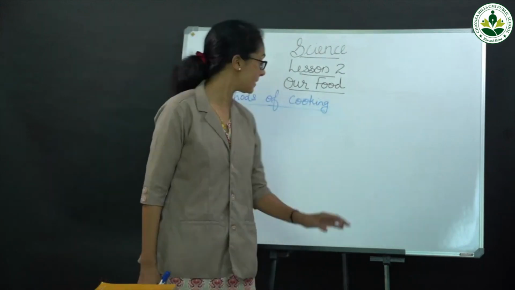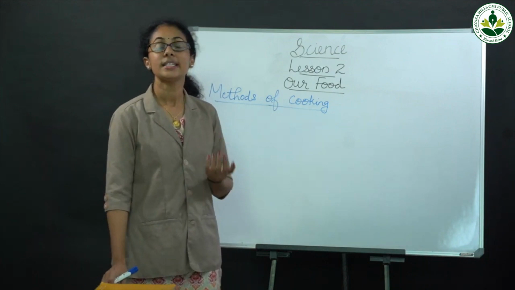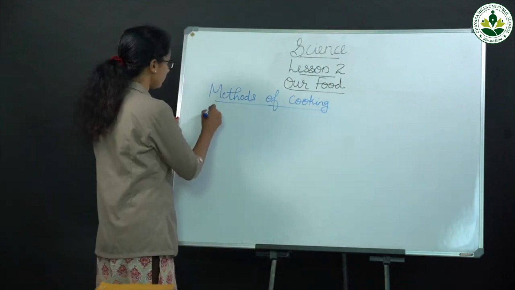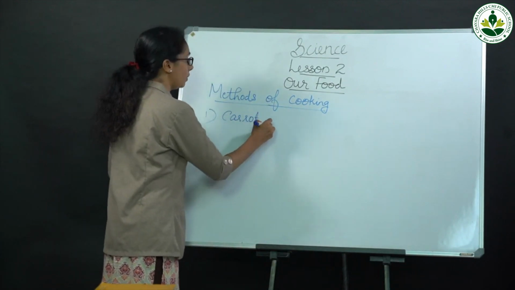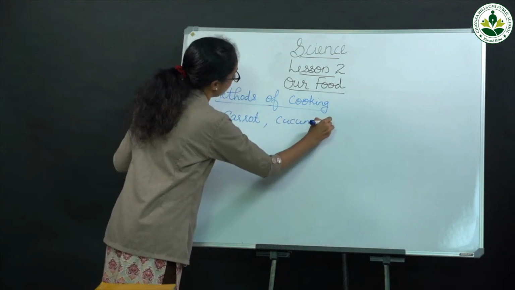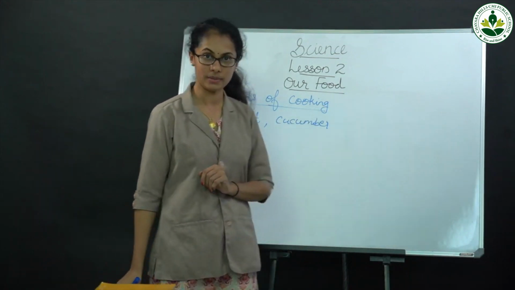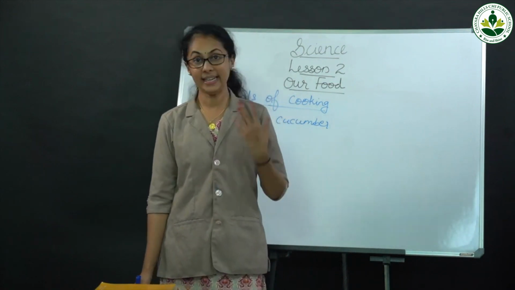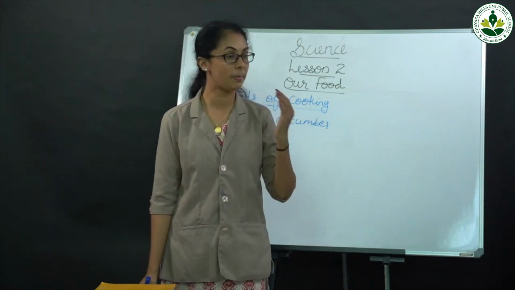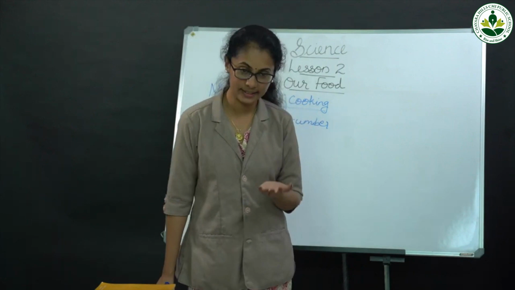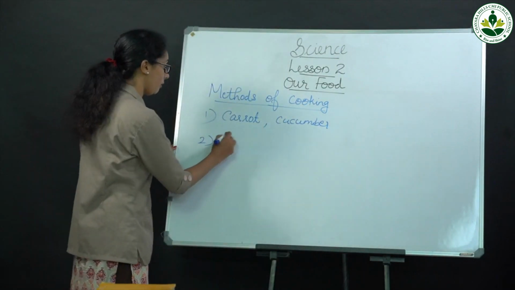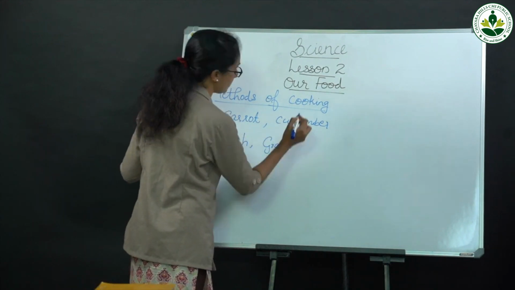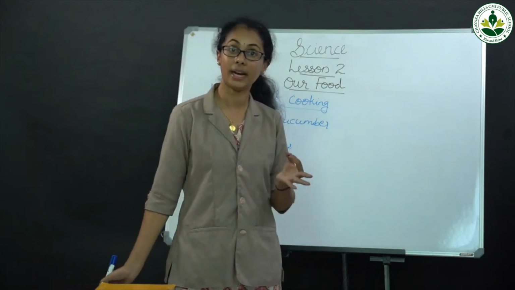Next one is methods of cooking. Some food items we can eat without cooking, for example carrot, cucumber, radish. Some food items must be cooked before eating, for example fish, then grains, different types of grains such as rice and wheat.